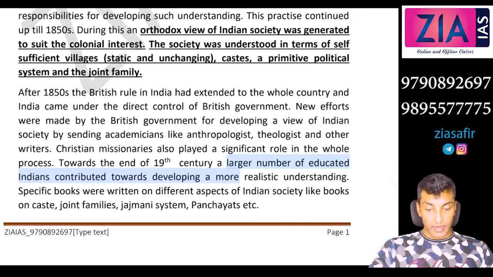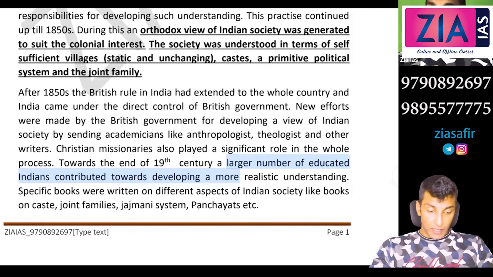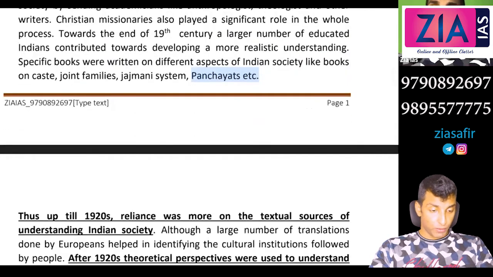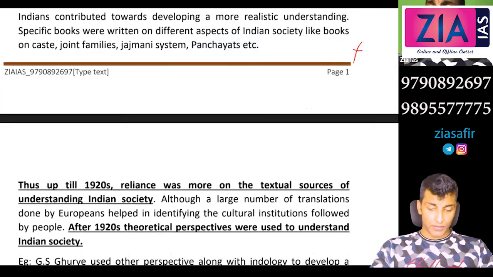Towards the end of the 19th century, a large number of educated Indians contributed towards developing a more realistic understanding. Specific books were written on different aspects of Indian society, like books on caste, joint families, Jajmani system, panchayats, etc. These parts are not important for us. That's why I'm just reading it out.